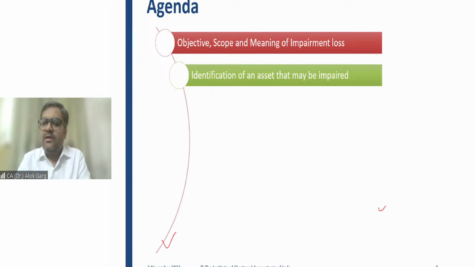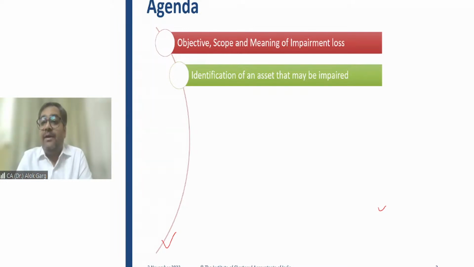If a company has a large setup like Reliance, Adani, Godrej, Nestle, ITC, Bharti Airtel, like these telecom companies, they have sites all across India, tower sites, right? They have 5 lakh towers, 3 lakh towers, 2 lakh towers in the length and breadth of the country. Now the question arises, sir, do we need to check the impairment every year?